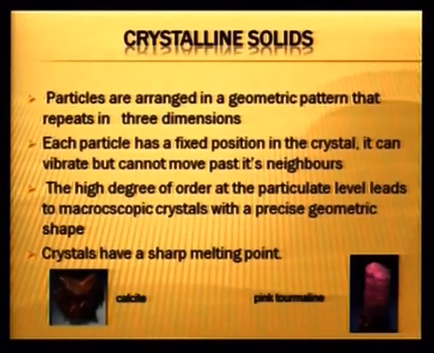Some crystals are shown here also. Pink tourmaline is shown, and a calcite crystal also has been shown. Crystalline solids have sharp melting points. Then come to amorphous solids. We can see the properties of amorphous solids.